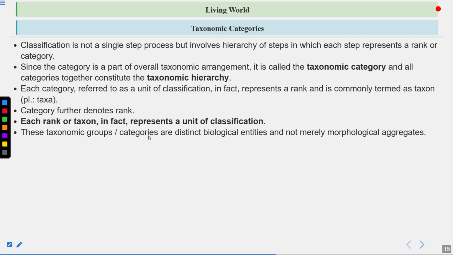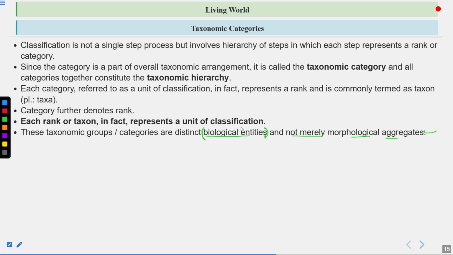These taxonomic groups or categories are distinct biological entities and are not merely morphological aggregates. So this line is very important. It means these organisms which are grouped into these categories are not grouped just based on similar morphological features. They are distinct biological entities, which means they are different groups. Clear?